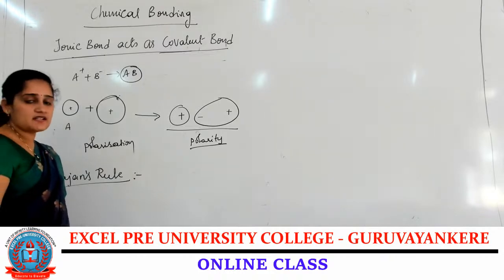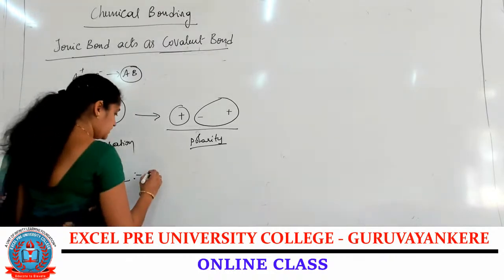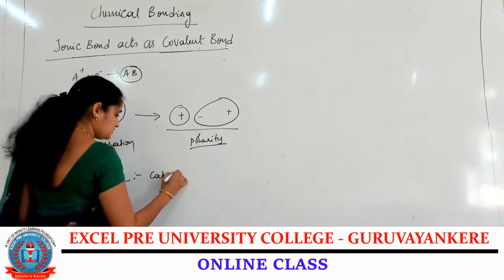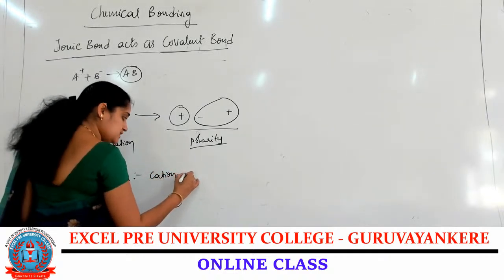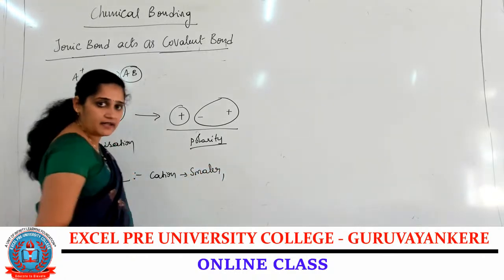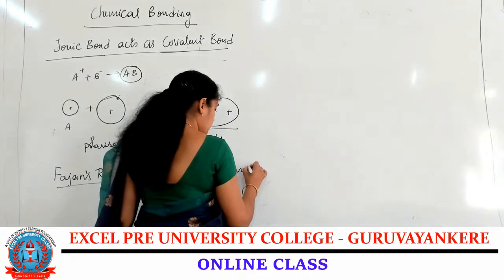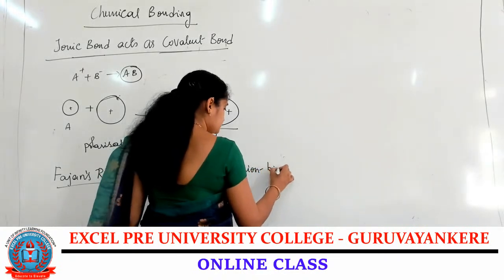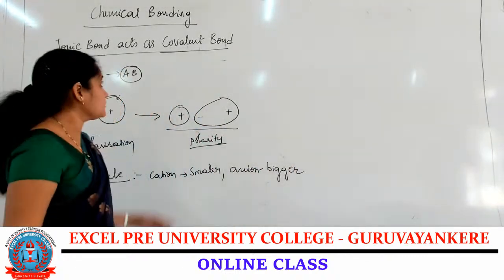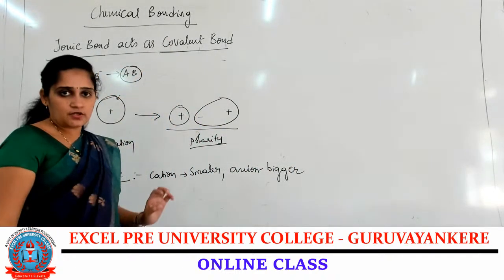Fajans rule says that the size of the cation should be smaller and the size of the anion should be bigger. Then only the ionic bond is acting as a covalent bond.